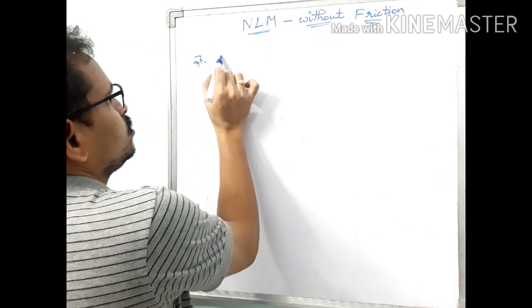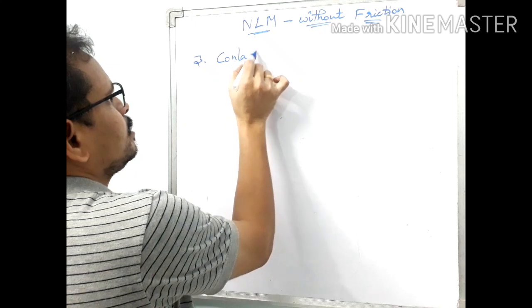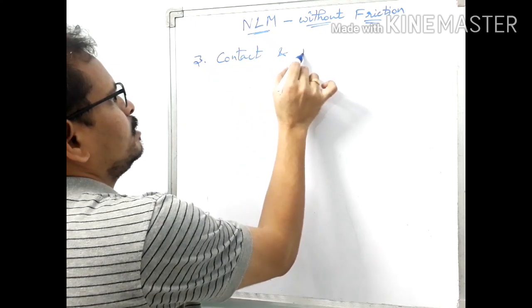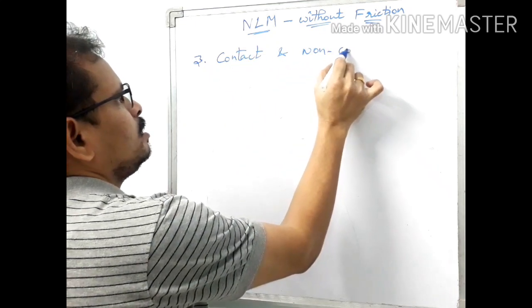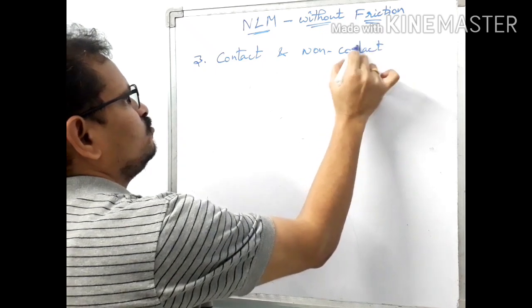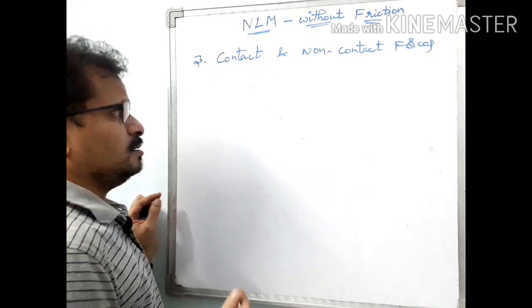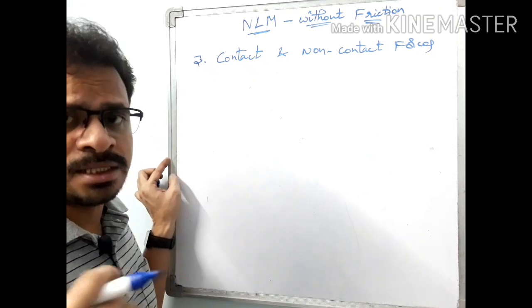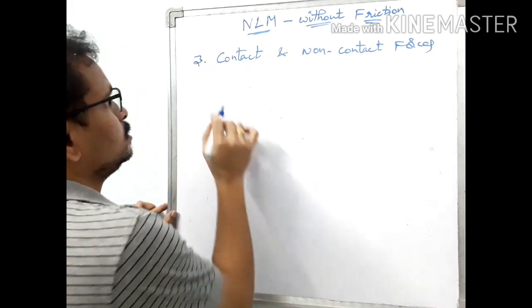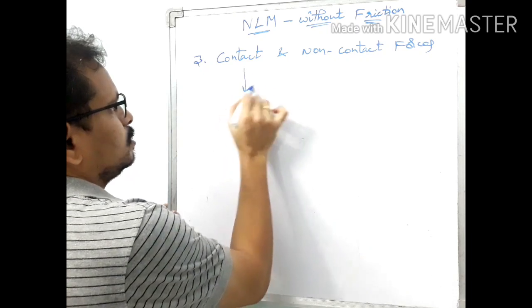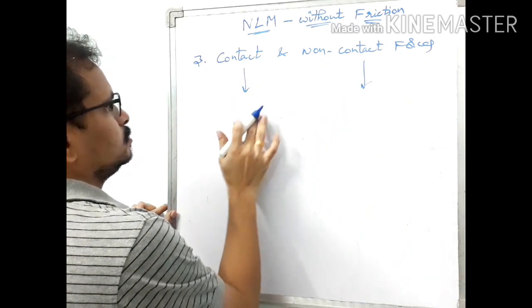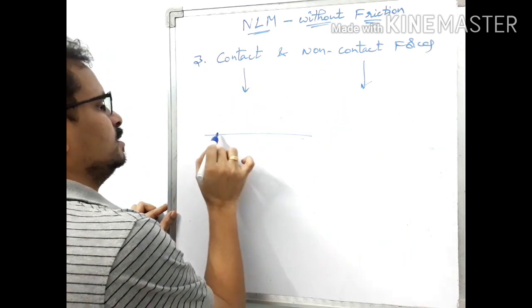The third one is contact and non-contact forces. What is a contact force and what is a non-contact force? So what is a contact force?